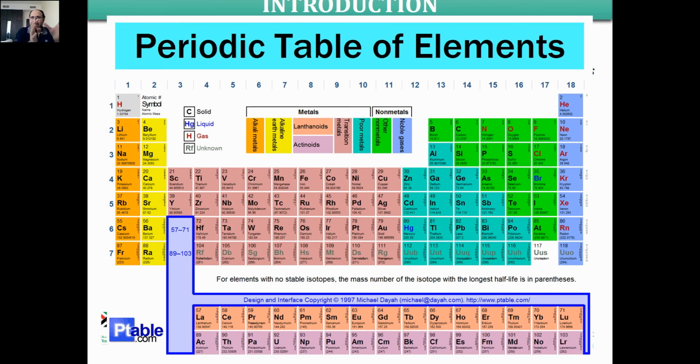One group is metallic elements. Remember, here we are talking about elements, not materials. You got my point? You may have a metallic material that is composed of multiple different elements.